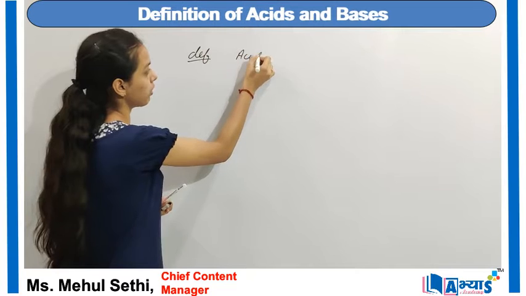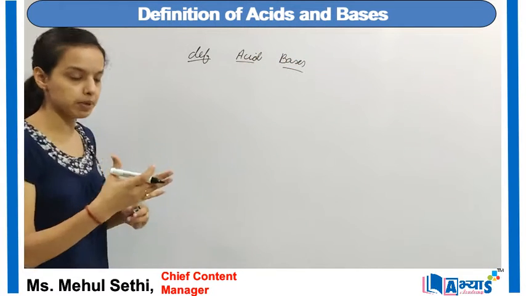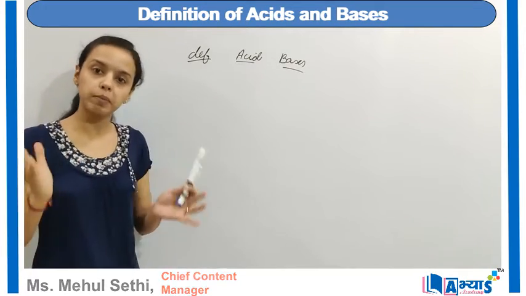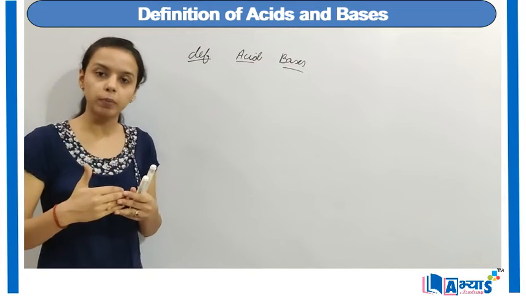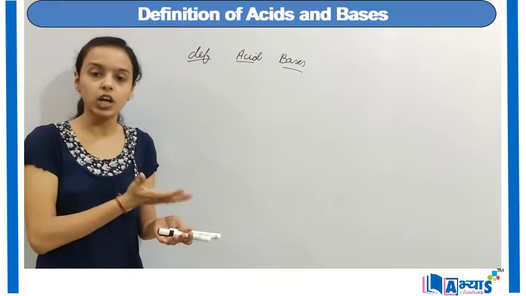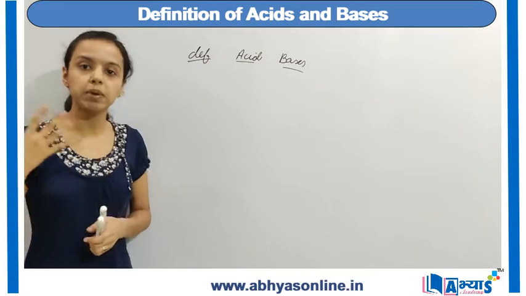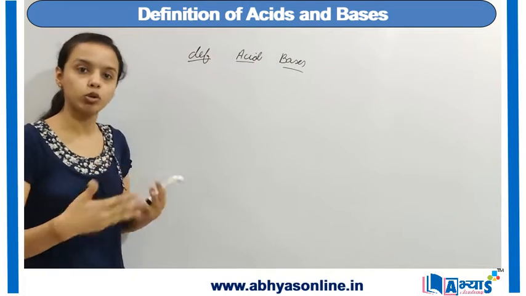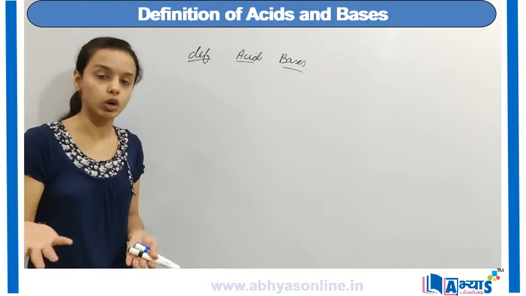Definition of acids and bases. When we talk about acids and bases, basically these two are chemical substances and they have different properties. Based on those properties we can define that this particular component is a base, or that particular component is an acid. Now let us discuss some of the very basic properties of acids and bases, so that we can classify so many substances into acids or bases. Sometimes we can classify them into salts also.